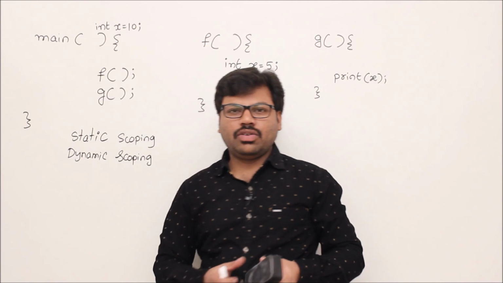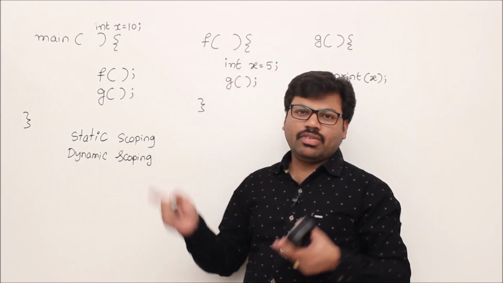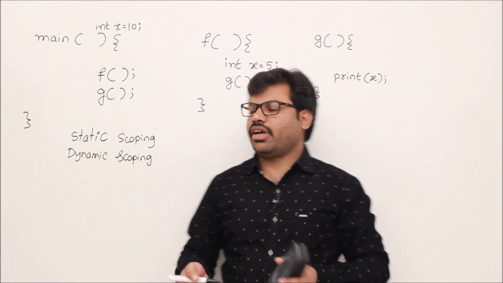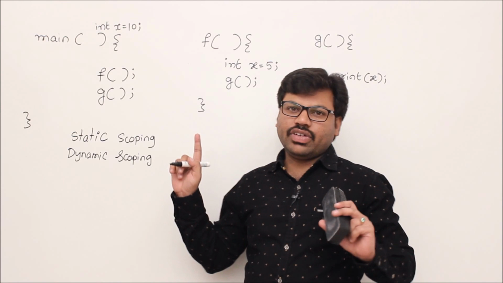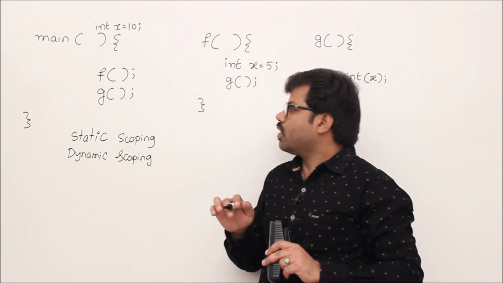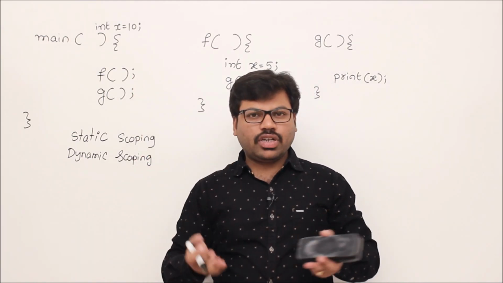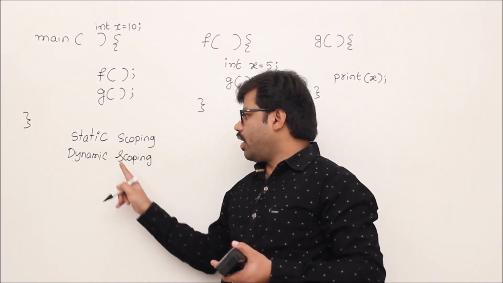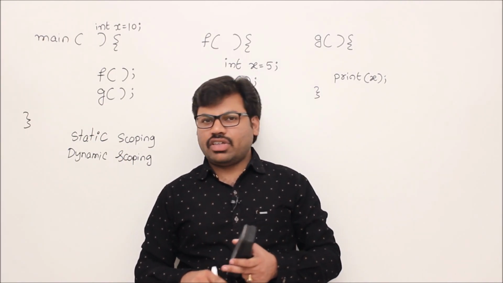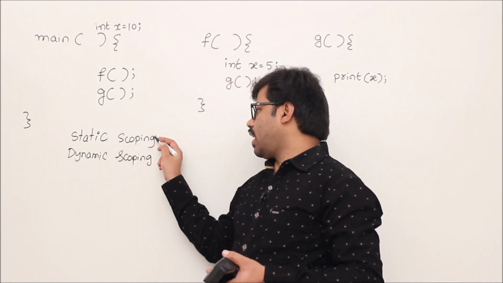Let's see one program and try to execute it under dynamic scoping and static scoping. Don't assume any particular programming language; assume some programming language X. Why not assume it is C? Because C supports only static scoping. Dynamic scoping is not allowed in C, right? Every programming language follows one set of scoping rules, so C programming uses static scoping.